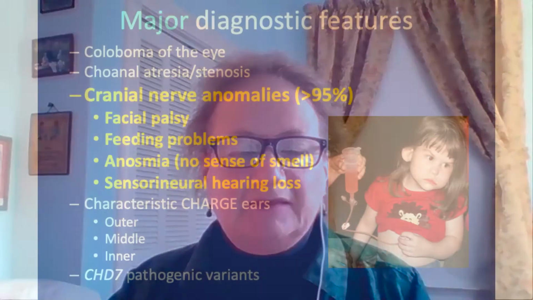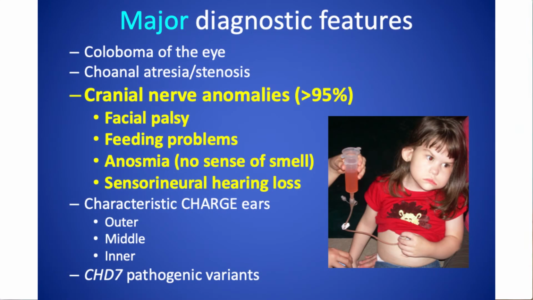The third of the major diagnostic features are the cranial nerve anomalies. This is a whole set of features. If we take all of them together and ask who has at least one of these, more than 95% of people with CHARGE have some kind of problem with at least one of their cranial nerves. These can cause problems with facial palsy, feeding problems, anosmia, that is no sense of smell, and sensorineural hearing loss.